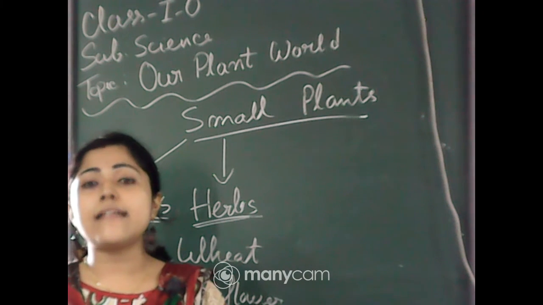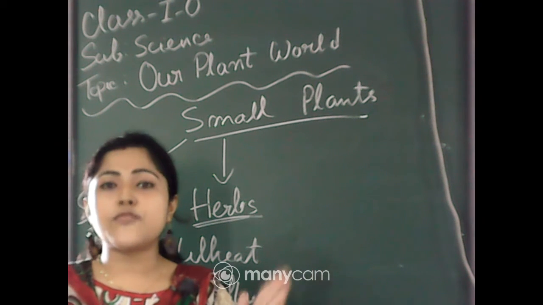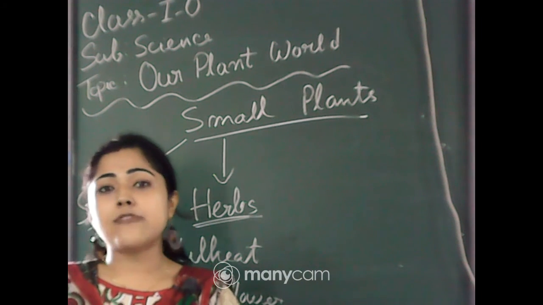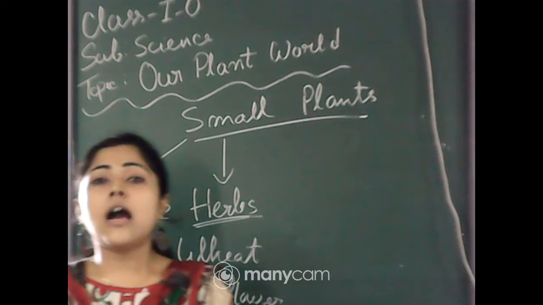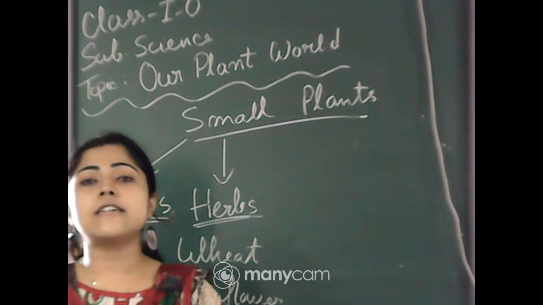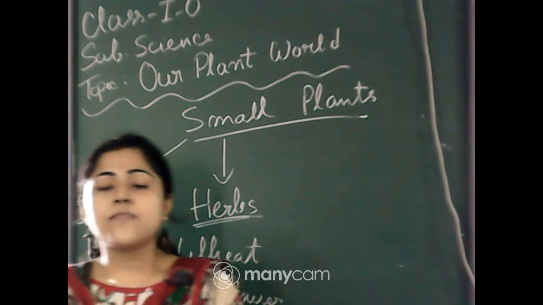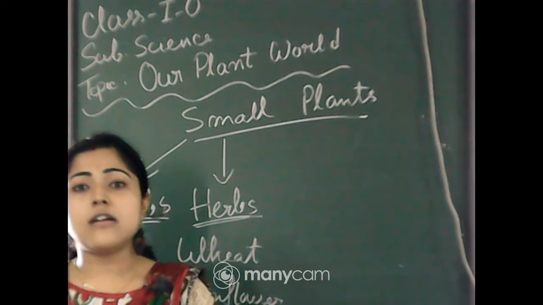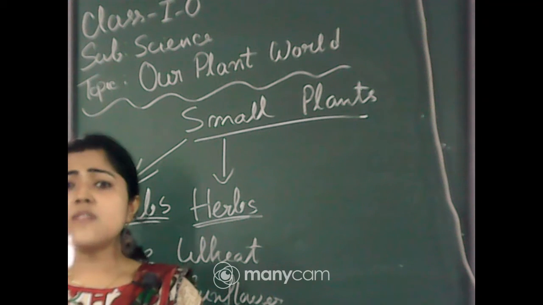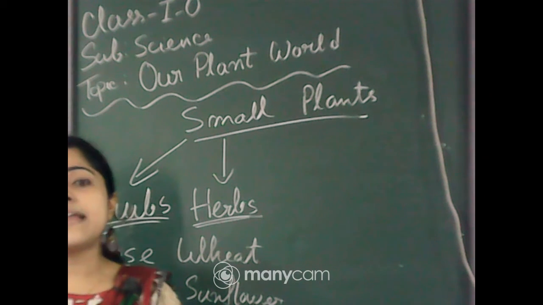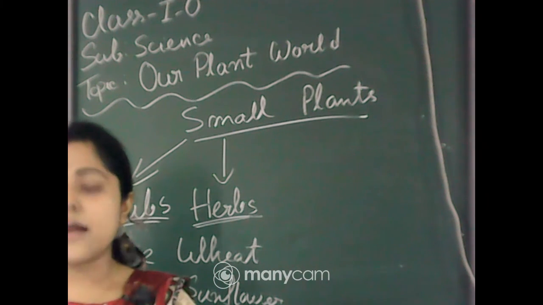Their stem color is green, you know. The stem color of a tree is brown. You can see outside of your house, if there is a neem tree, mango tree, banyan tree, or ashwatha tree, you can check this, their stem color is brown. But herbs like wheat, sunflower, and paddy plants, their stem looks green, right? So they are very weak also, so we call them herbs.